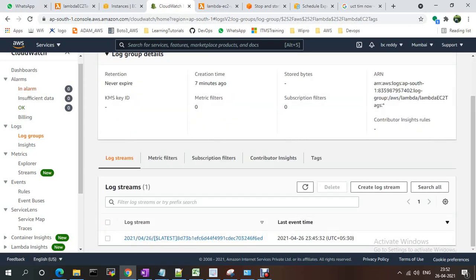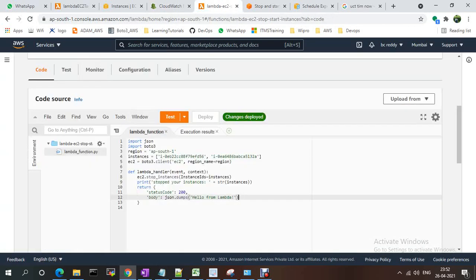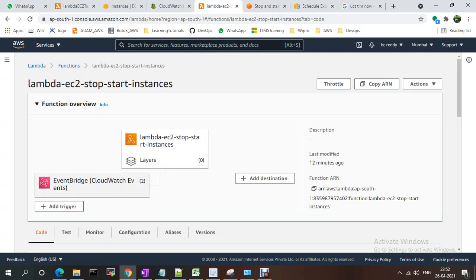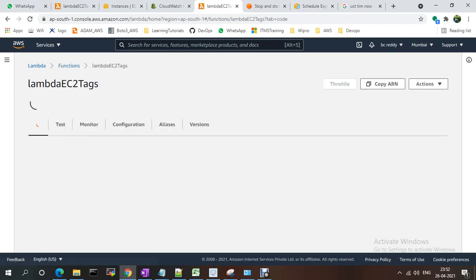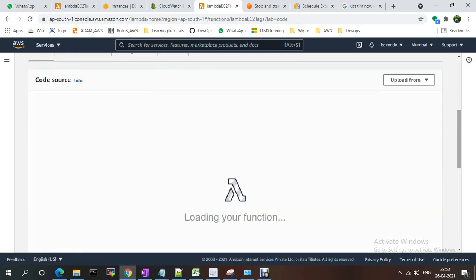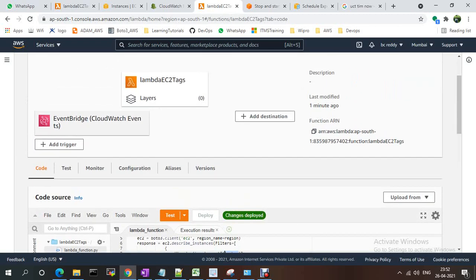The tag is created, and if you go here, see, the EventBridge CloudWatch event is created.